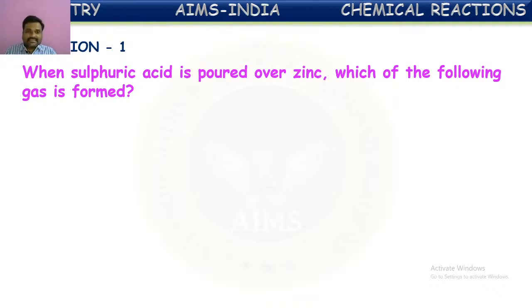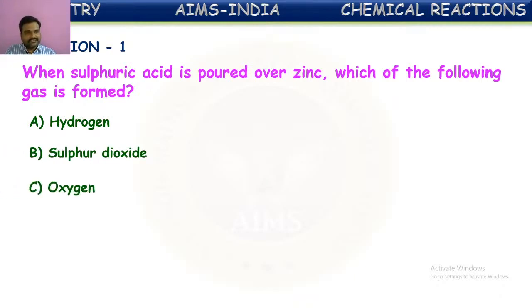When metals react with dilute acids, these metals react with acids and form metallic salts along with the evolution of gases. Let us see the options first. First option given is hydrogen, second sulfur dioxide, oxygen, and the last option given is zinc oxide. So what might be the correct option here? You can answer in the chat box.